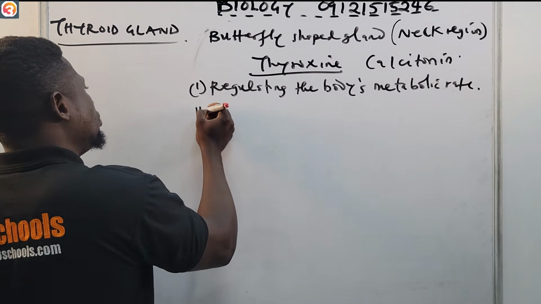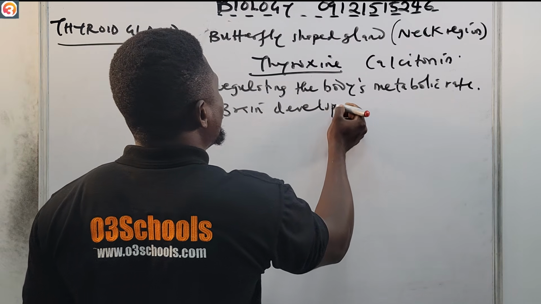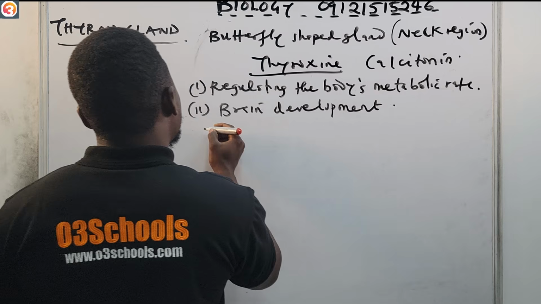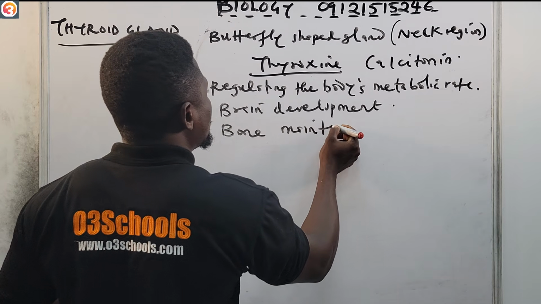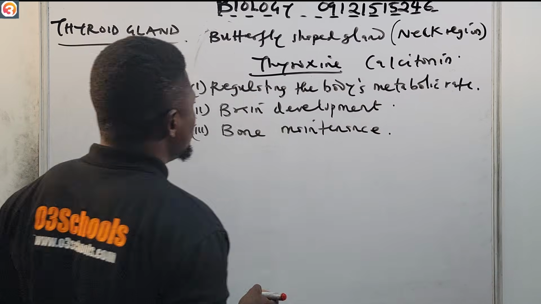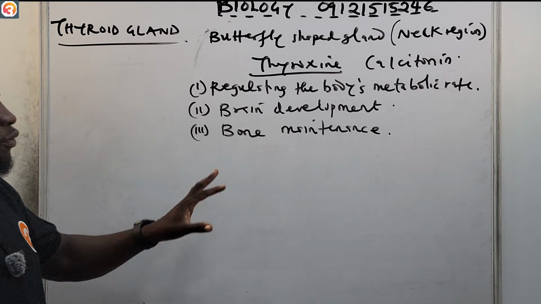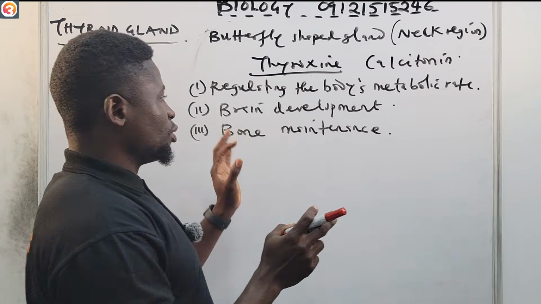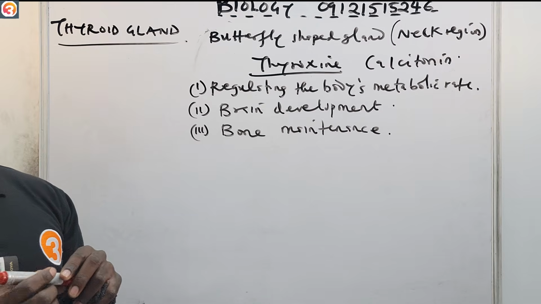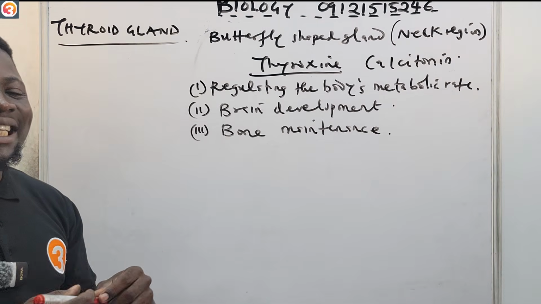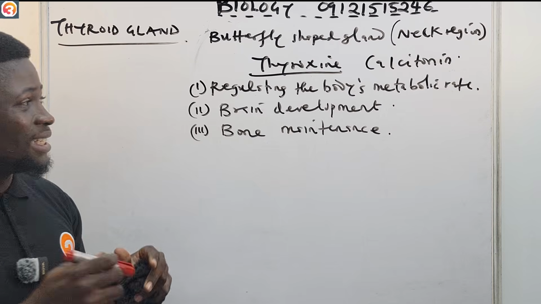It is responsible for brain development, as well as bone maintenance. So that's the function of the thyroxine. While the calcitonin is responsible for maintaining the calcium levels in our body.